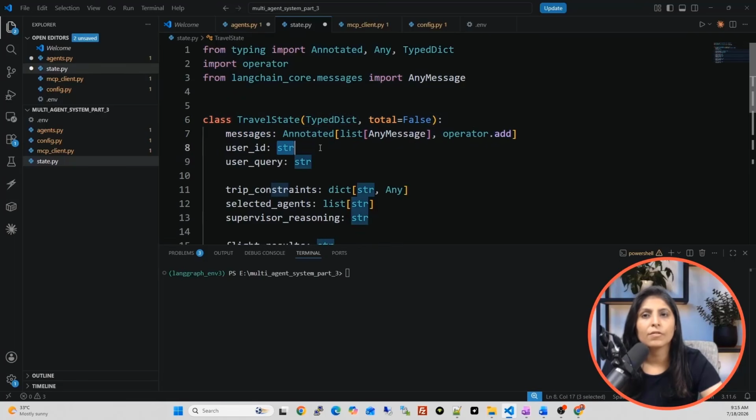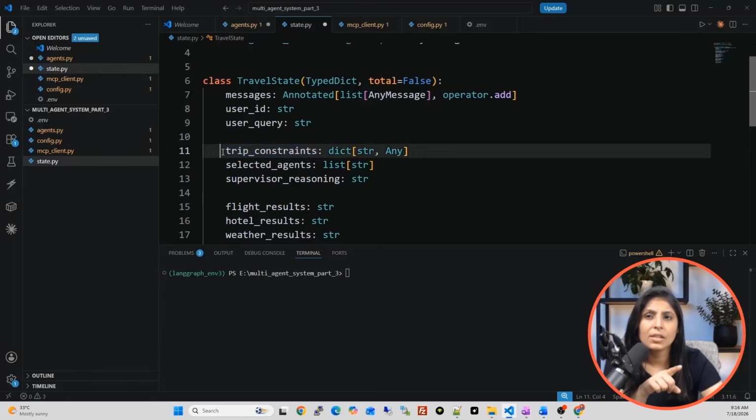In user_id, we will store the unique ID of the user who is interacting with the application. And the user_query key will hold the actual user's query. Let's suppose the user asked, plan a 7-day trip to Dubai. This query will be stored in the user_query key. And then we have trip_constraints, and guys, see this trip_constraints key, selected_agent, and supervisor_reasoning.